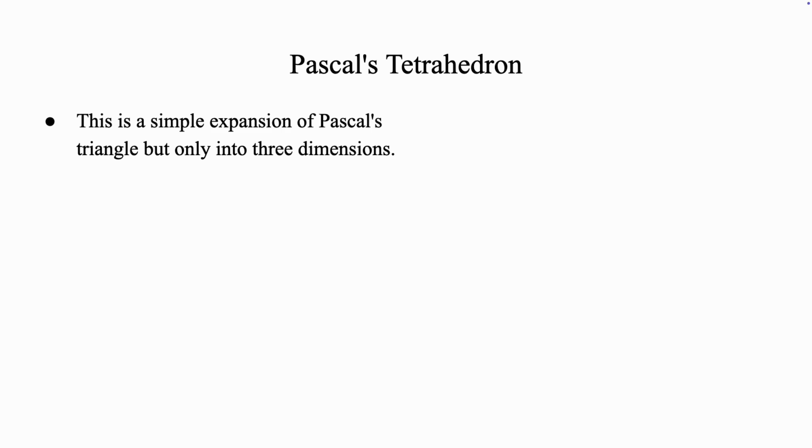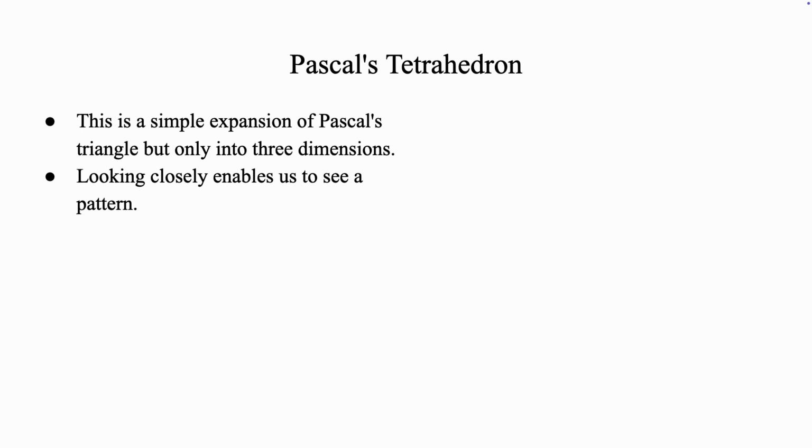Now before we think about 4 dimensions, let's think about 3 dimensions. You guys should know what Pascal's triangle is. So let's first look at Pascal's tetrahedron. This is just an expansion of Pascal's triangle into 3 dimensions, into a tetrahedron shape. It's also known as Pascal's pyramid.